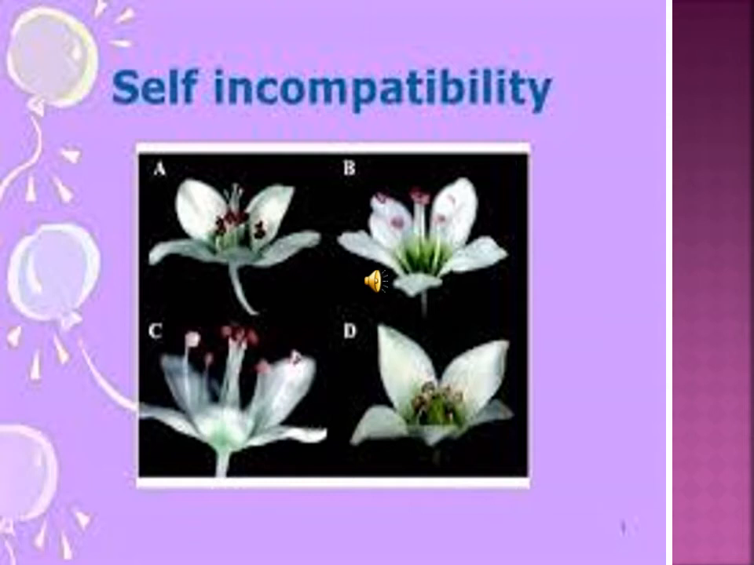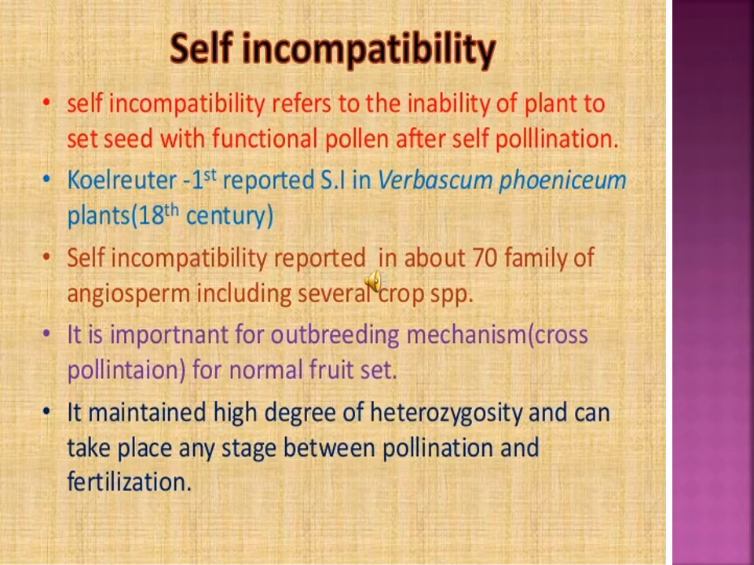Then we are going to see self-incompatibility. Okay, self-incompatibility is when a particular plant cannot set seed through self-pollination. It is important as an outbreeding mechanism for normal fruit set. It maintains a high degree of heterozygosity and can take place at any stage between pollination and fertilization. Pollination is nothing but a reproductive event.